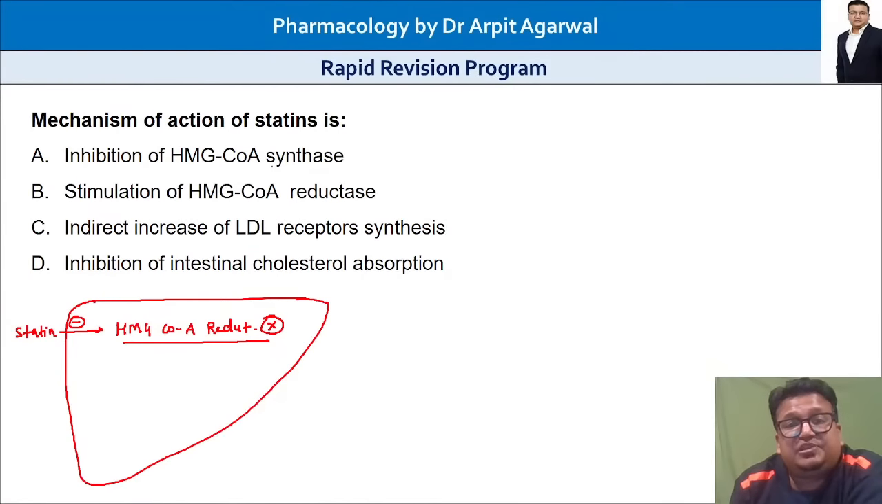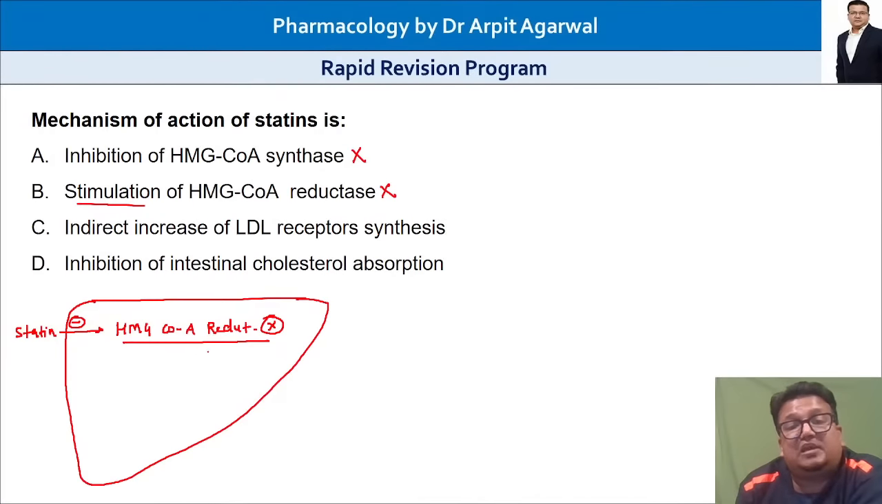So inhibition of HMG coenzyme synthase is wrong. Option A is wrong. Stimulation of HMG coenzyme reductase, no, they inhibit this enzyme, so this option is also wrong. Again, in a hurry, not reading the question properly. A or B, all of you are wrong so far. HMG coenzyme reductase is inhibited.